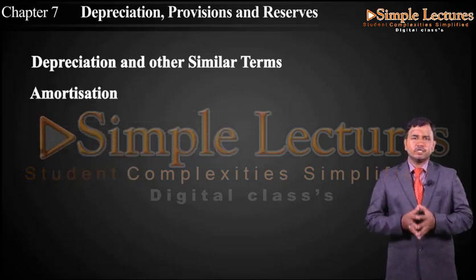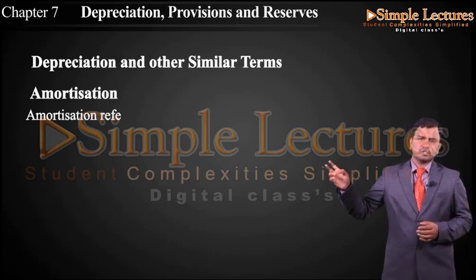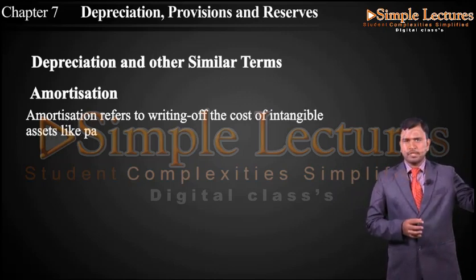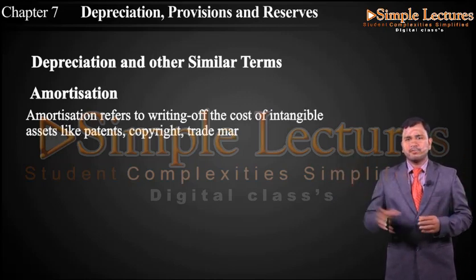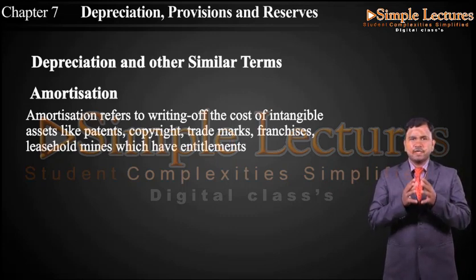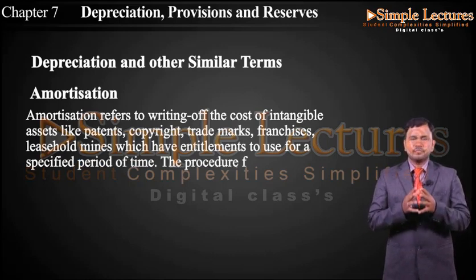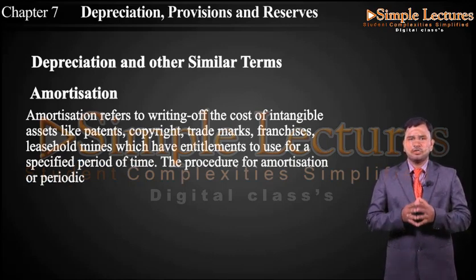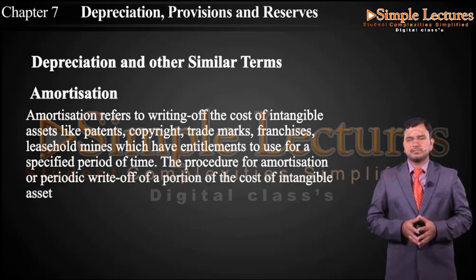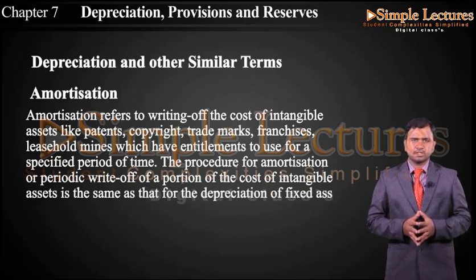Now, let us see what amortization is. Amortization refers to the writing off of the cost of intangible assets like patents, copyrights, trademarks, franchises and leasehold mines, which carry an entitlement to use for a specified period of time. The procedure for amortization, or periodic write-off of a portion of the cost of an intangible asset, is the same as that for the depreciation of a fixed asset.